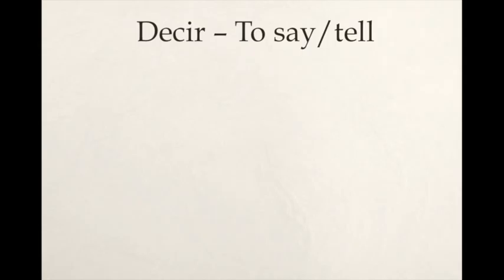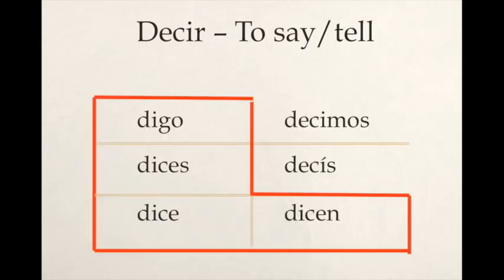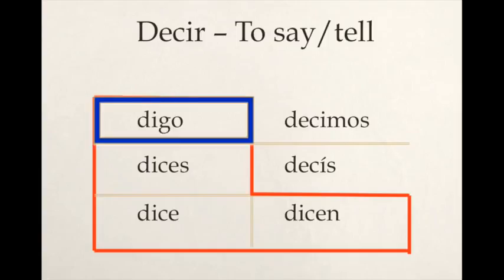The next yo-go verb is decir, which means to say or to tell. Here we can see that it is a stem change in the boot, so the E changes to an I in the boot, so digo, dices, dice, and dicen, while outside of the boot it is still decimos and decís, with the E coming after the D. And then you can also see that in addition to being an E to I stem changer, it is a yo form irregular, another yo-go, so digo, dices, dice, decimos, decís, and dicen.